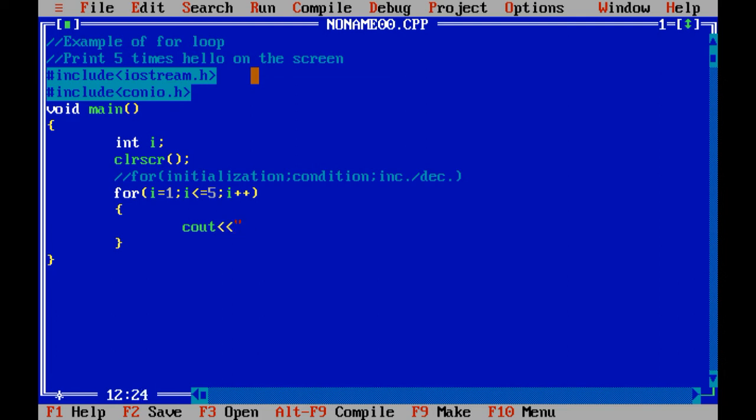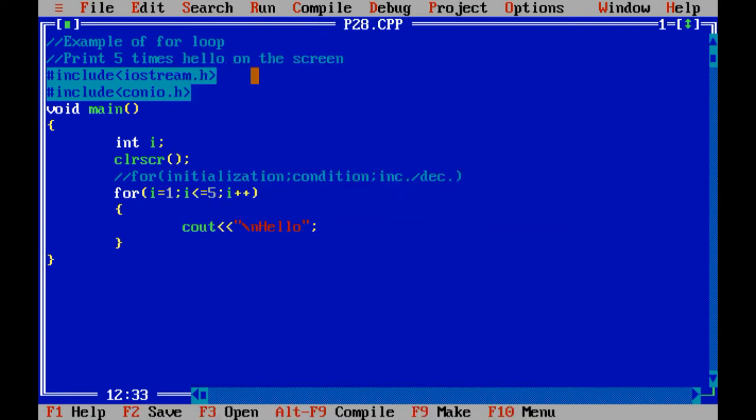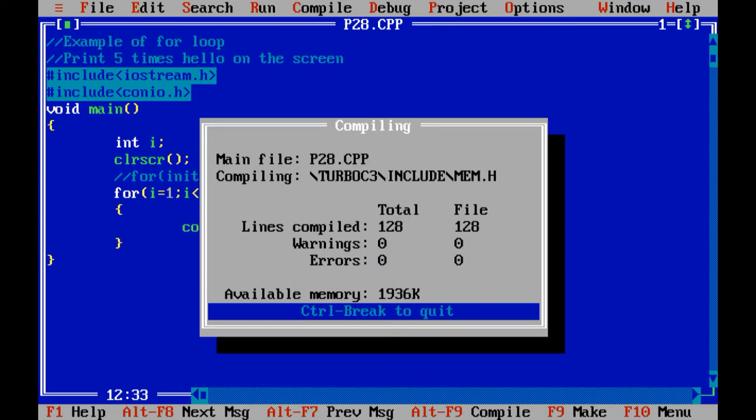Cout \n. You can also use the endl operator over here. Hello. Let me save this program by pressing the F2 key. This is program number 28. This is the first program of our today's session. Let us run this program by pressing Ctrl F9.